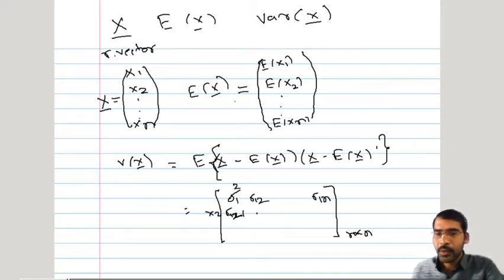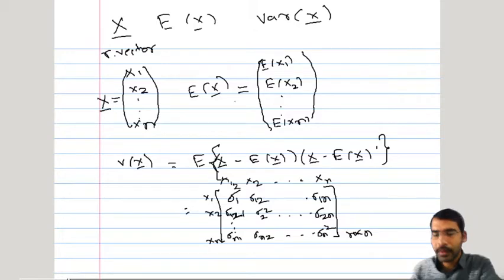The second term will be the covariance between x2 and x2, which is nothing but the variance of x2 itself, therefore sigma 2 square, up to finally sigma 2n. Lastly, in the last row, it will be sigma n1, sigma n2, and the last term in the matrix will be the covariance between xn and xn, which is the variance of xn. Accordingly, we have defined this variance covariance matrix.